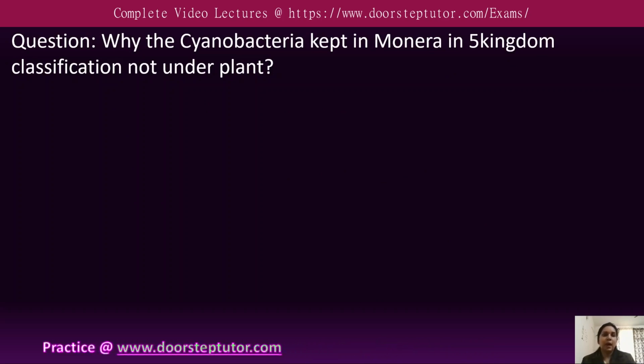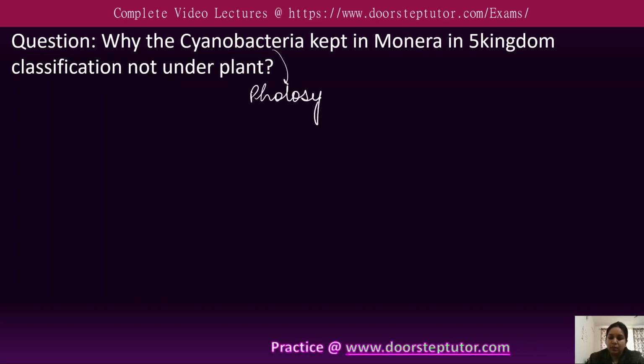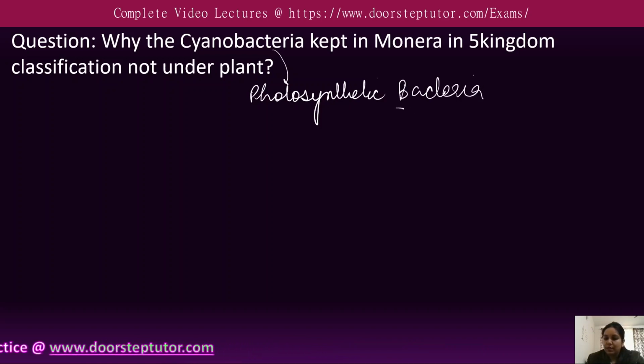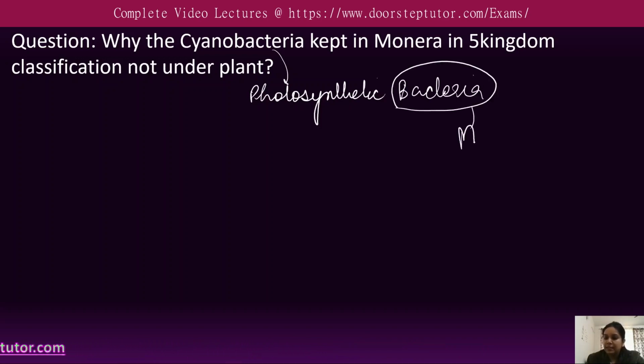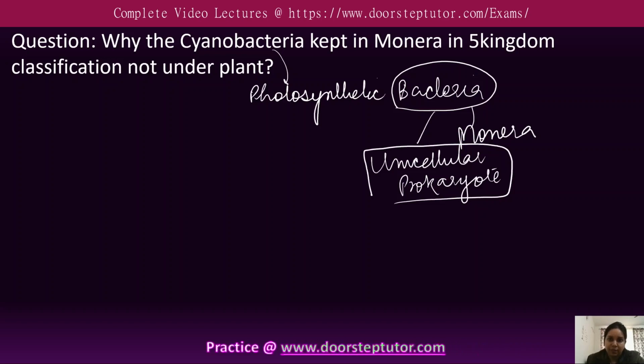The question is, why is the cyanobacteria kept in the Monera in the five kingdom classification? Why not in the plant? So we know that cyanobacteria is a photosynthetic bacteria. So it is a bacteria, that is why it is kept in the Monera. It means they are unicellular prokaryotes. That is why it is kept in the Monera in the five kingdom classification.